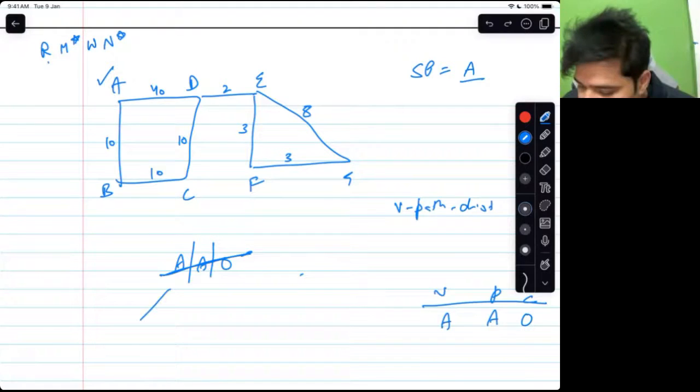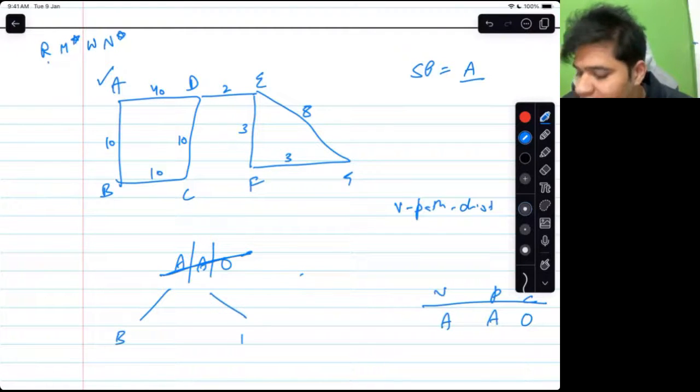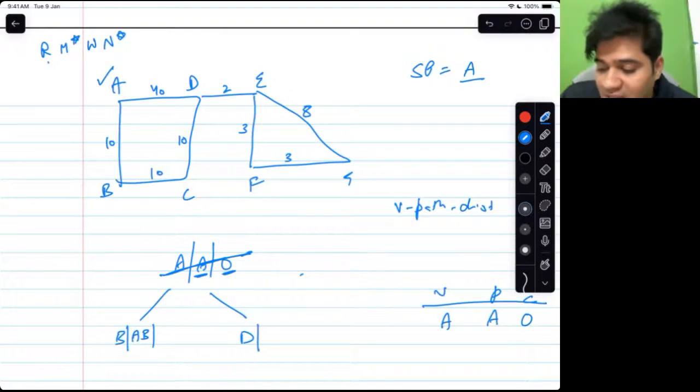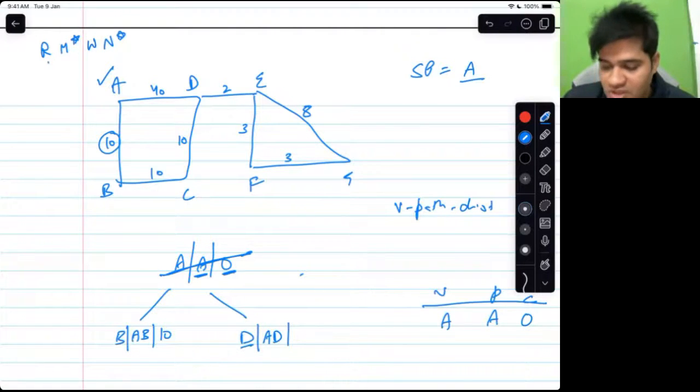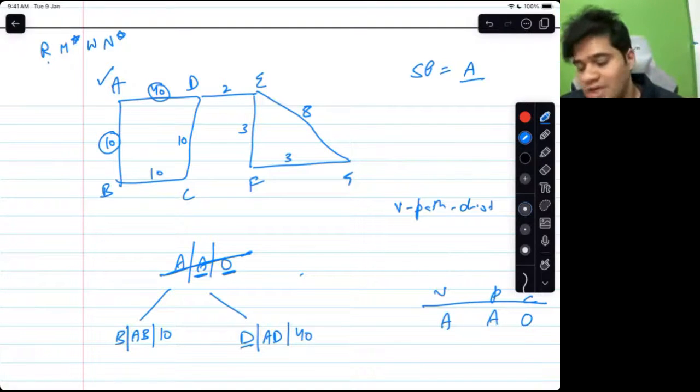So B and D will be added here. Now see how I add it. Vertex B and D are added, but the path to B is the old path, the path till A, plus B. The cost till A plus the cost from A to B. D would be AD, and 0 was the cost till A. Now you are using 40, so 0 plus 40.